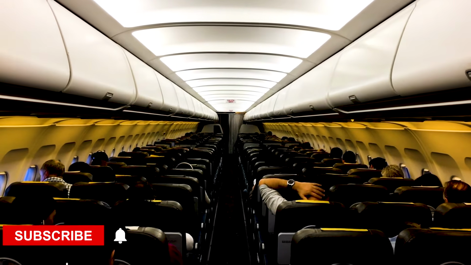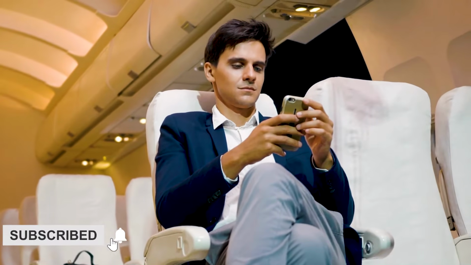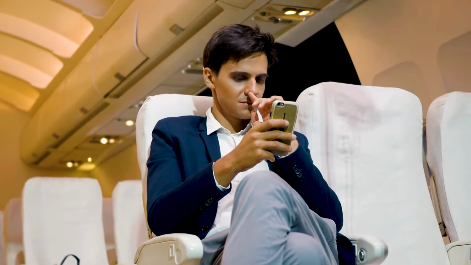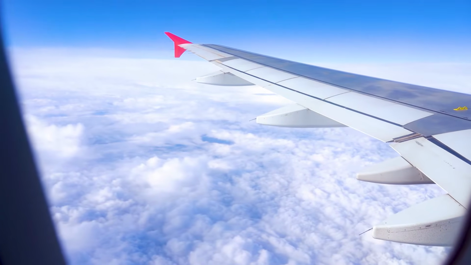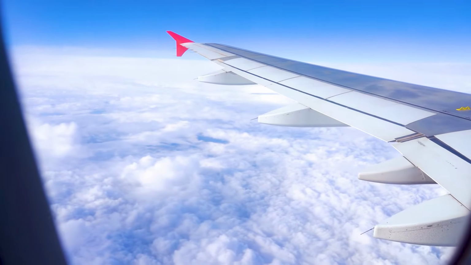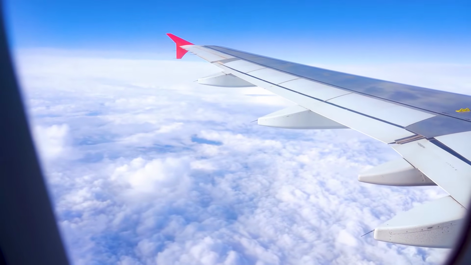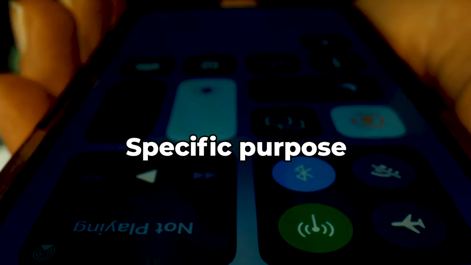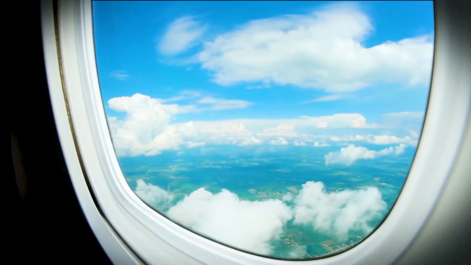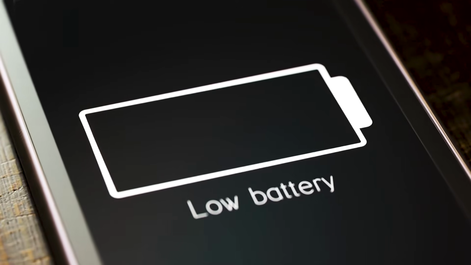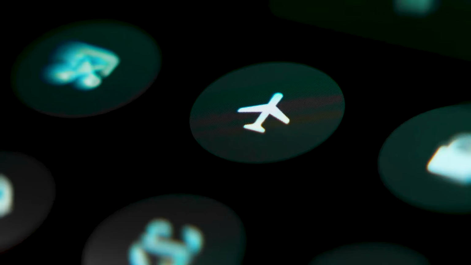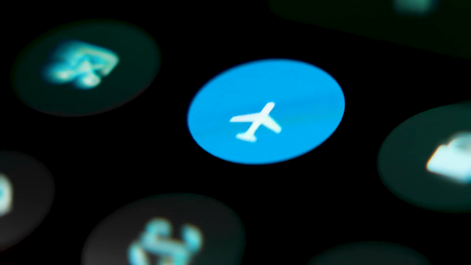We will explain exactly what happens when you activate airplane mode on your smartphone. We will reveal the technological secrets behind this function that everyone uses but few really understand. And believe it, there is much more to this story than just avoiding interference with the aircraft's navigation system. Airplane mode was created for a specific purpose, but nowadays it has several uses that many people don't know about. From saving battery to protecting you from hackers, this small button on your cell phone is more powerful than it seems.